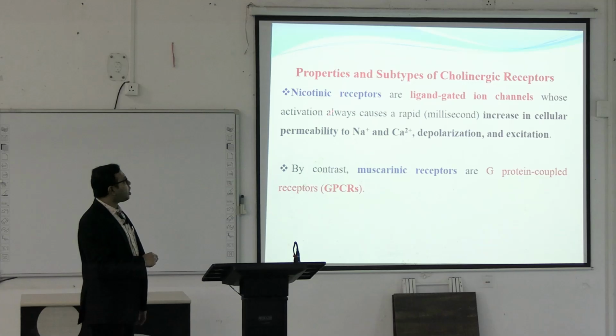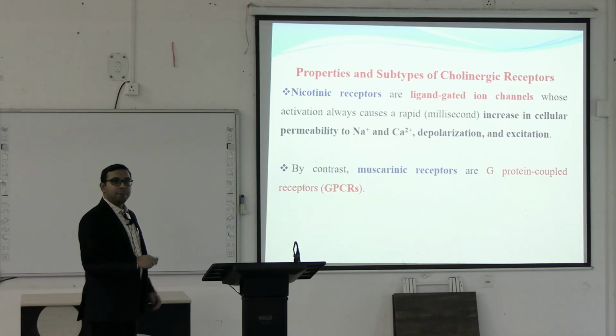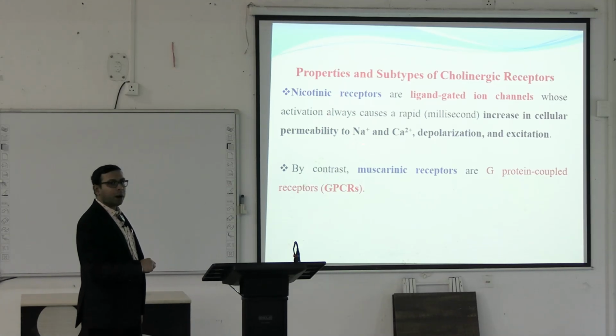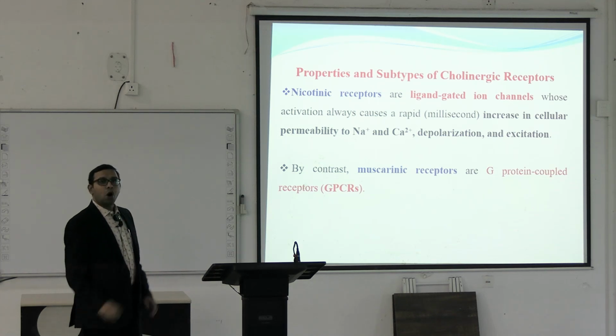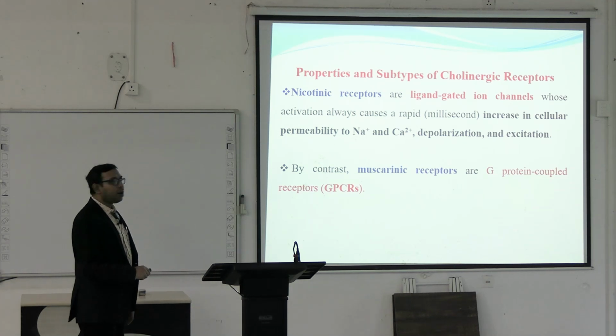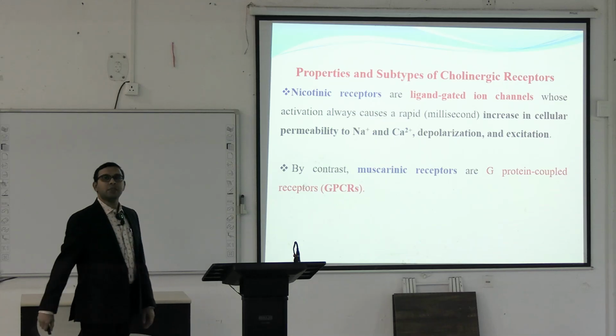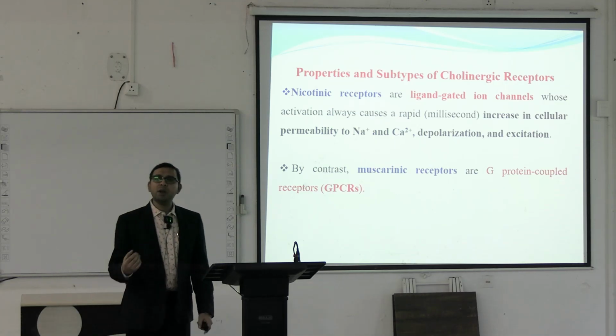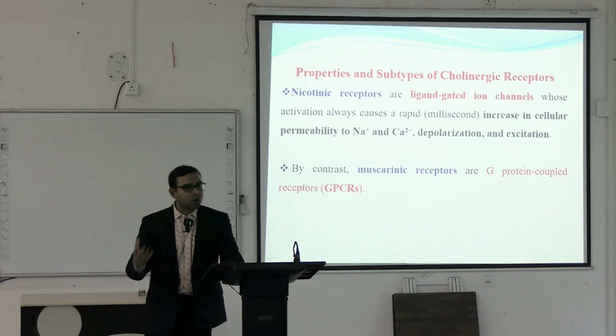Its activation always causes a rapid, within milliseconds, increase in the cellular permeability of sodium and calcium, depolarization and excitation. On the other hand, muscarinic receptors are G-protein coupled receptors. There are different types of receptors, which you have already read in the pharmacodynamics class.